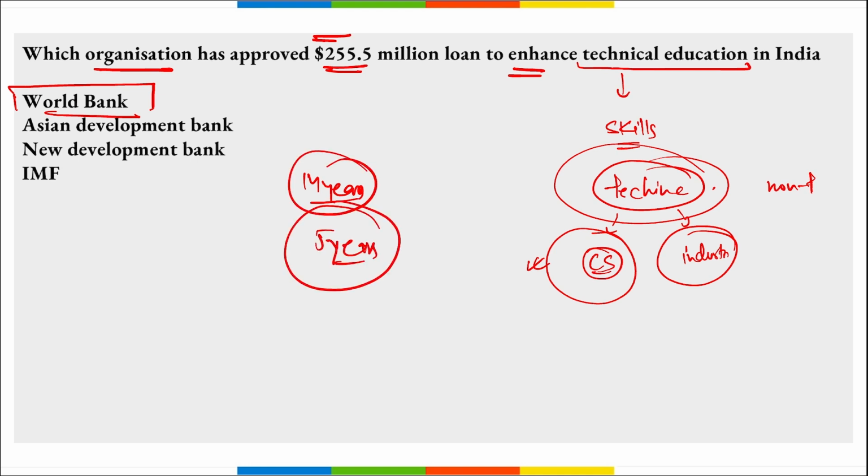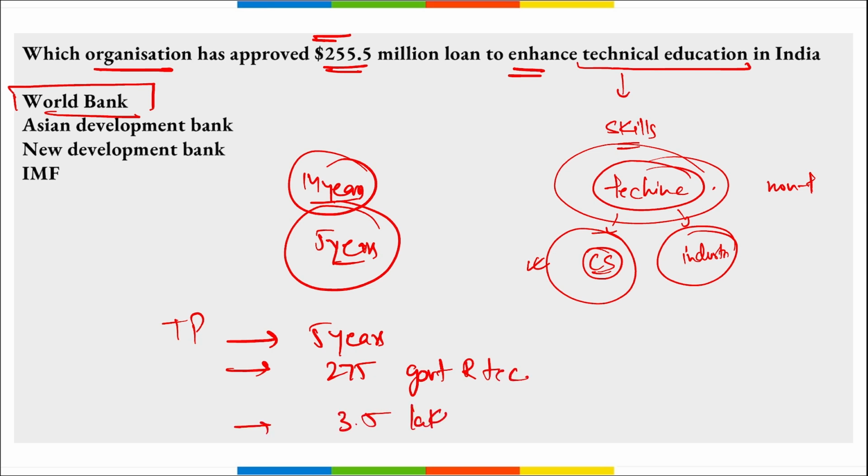And this is to improve the technical education in India and expand the career opportunities for the students. This project will be for 5 years, remember this time period. And this project will cover around 275 government run technical institutions that will be covering around 3.5 lakh students annually.